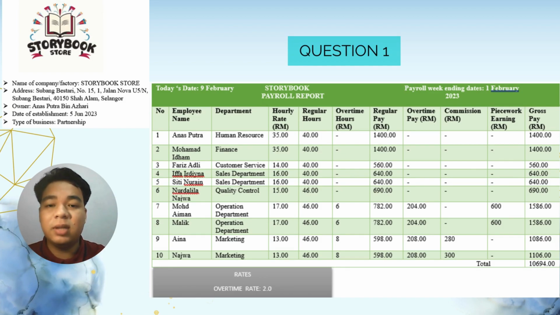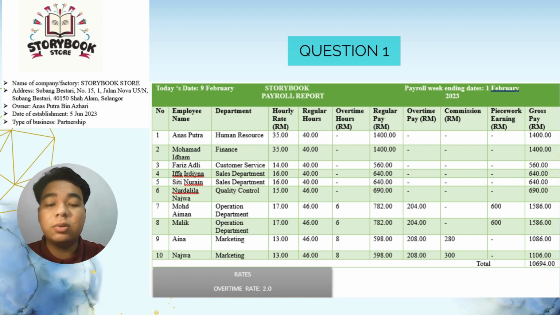My matric number is A22A0460. For the details of the company, the name of the company is Storybook Store. The address is Subang Bestari, number 15, Jalan Nova, Subang Bestari, 40150 Shah Alam, Selangor. The owner is Anas Putra bin Azhari, and the date of establishment is 5 June 2023. The business type is a partnership.